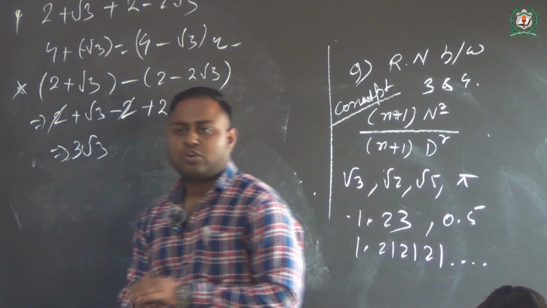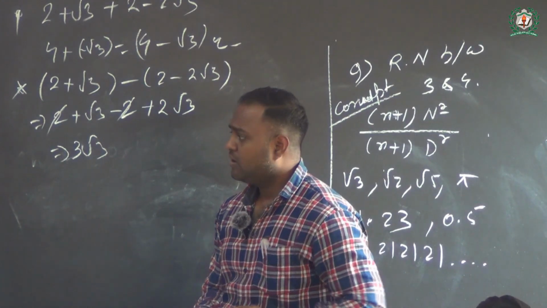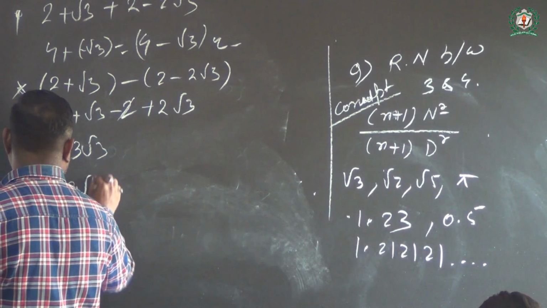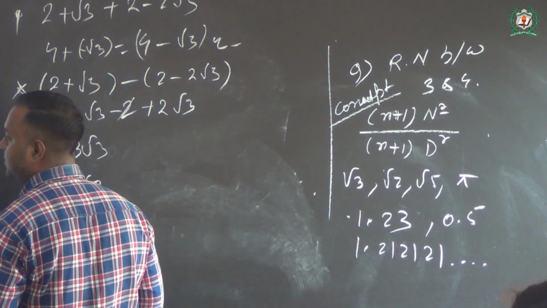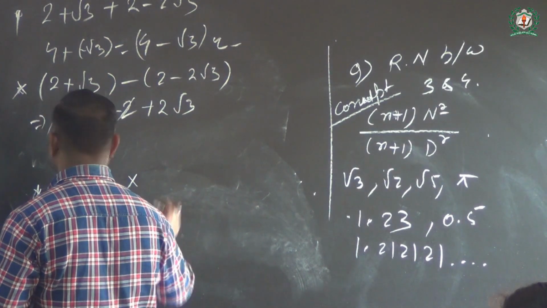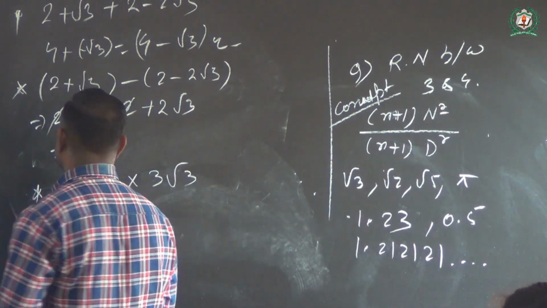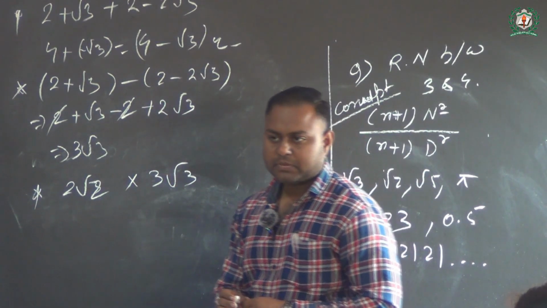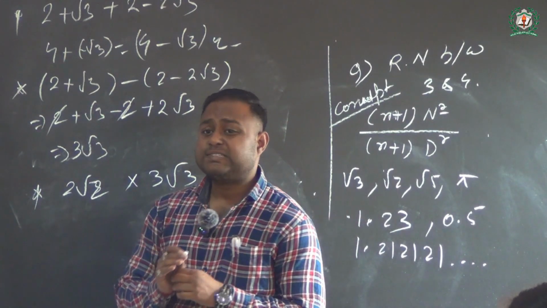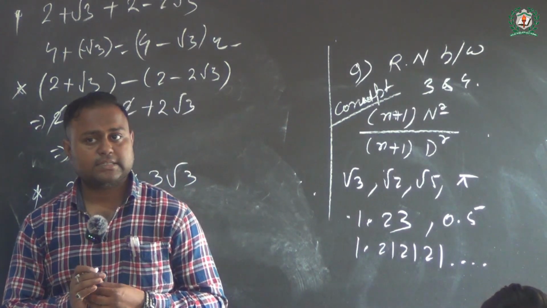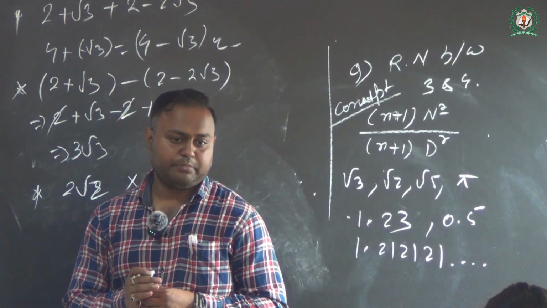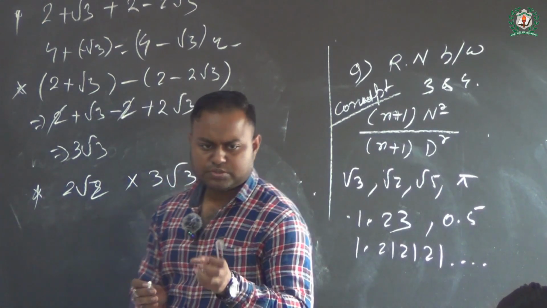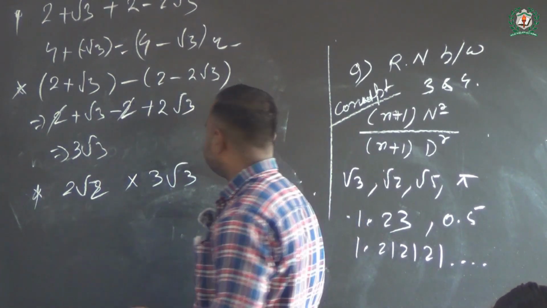The third operation is called the multiplication operation. That is, 2 root 2 multiplied with 3 root 3. Here we are going to see some introduction of indices, that is exponents and powers, which you already saw in the previous class, like class 8. So there is a small introduction we are going to see together.